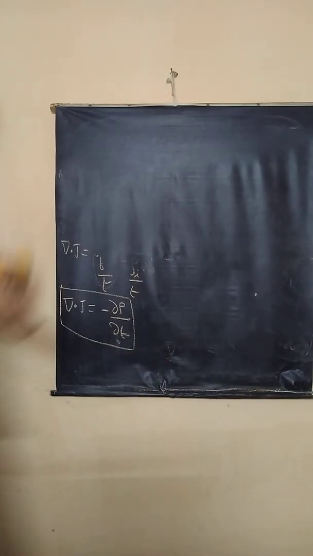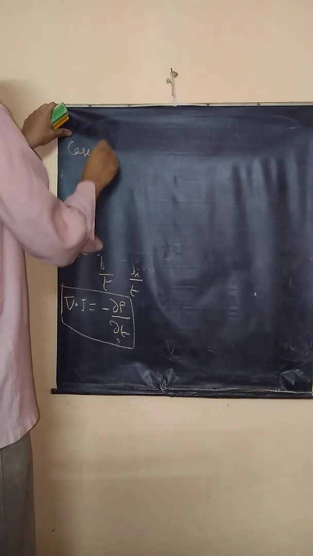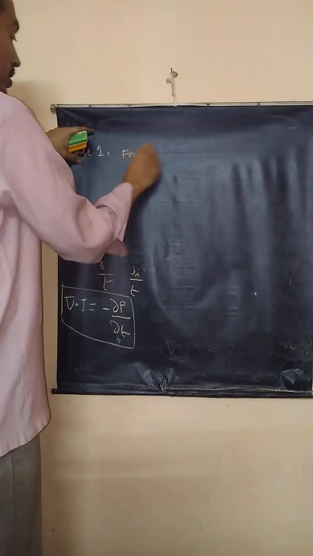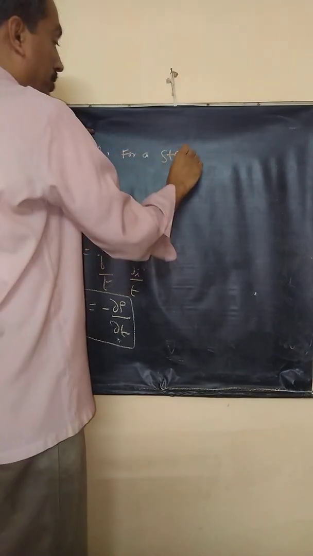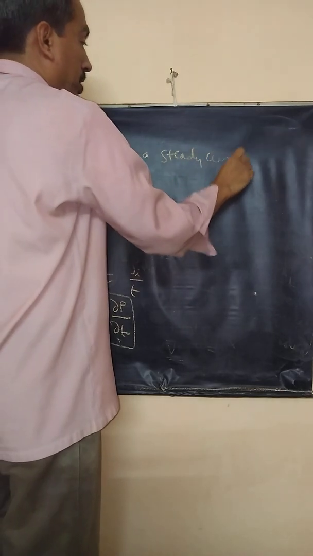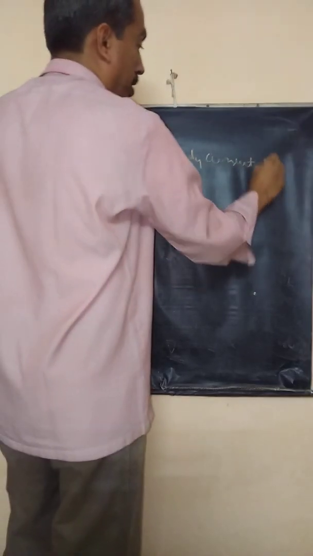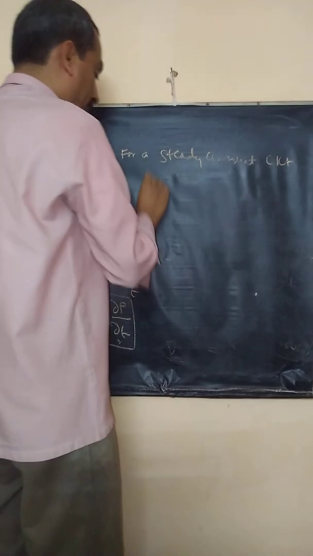Case 1. For a steady circuit, a steady current situation. Circuit means you have a conductor.